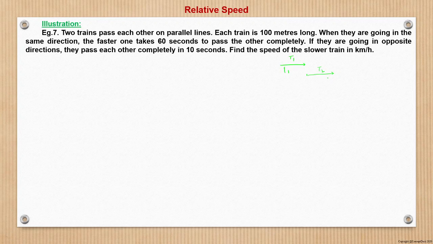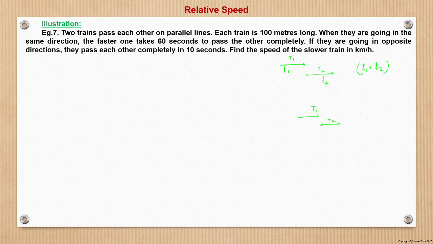So let us say suppose N1, N2 are variables. The crossover will happen when, say suppose T1 is the faster train, T1 covers a distance of N1 plus N2 with respect to T2. Then only the crossover will happen, right? And in the opposite direction also, let's say this is T1 and here it is T2.